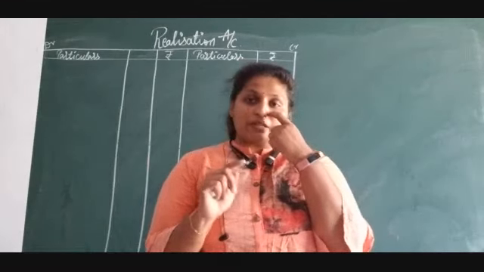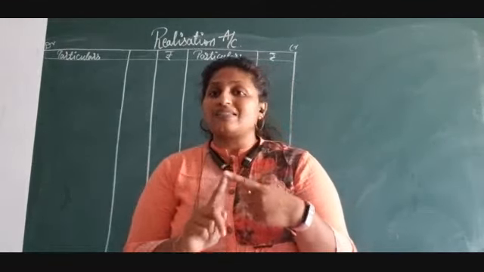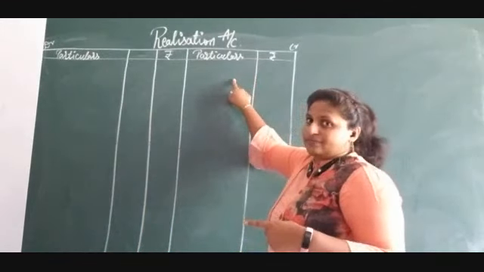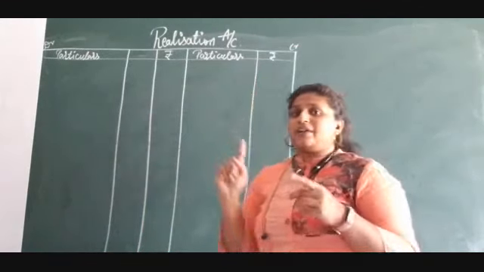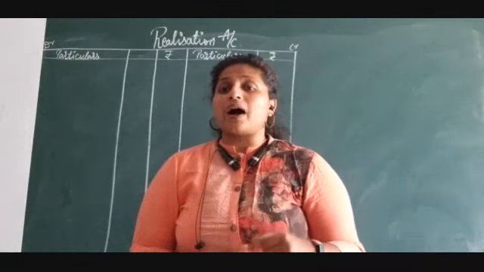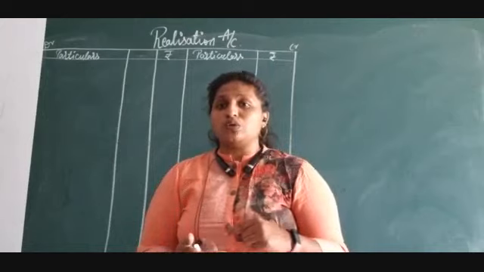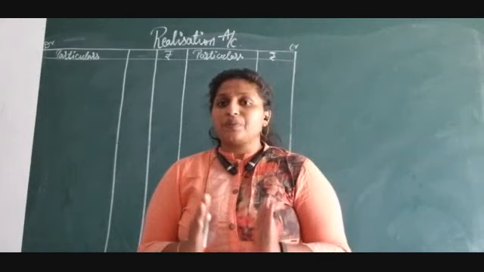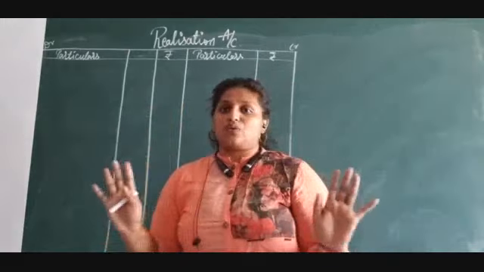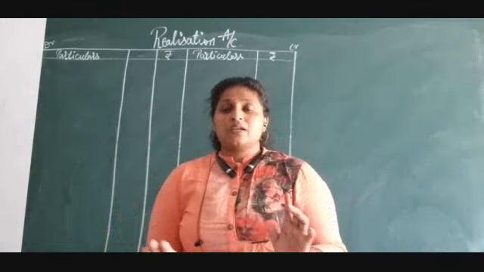PDD, if it is given in the balance sheet, appears only once in the realization account credit side. And in case the partner himself has given a loan to the firm, that transaction comes only in the bank account. Nowhere else do we write it.